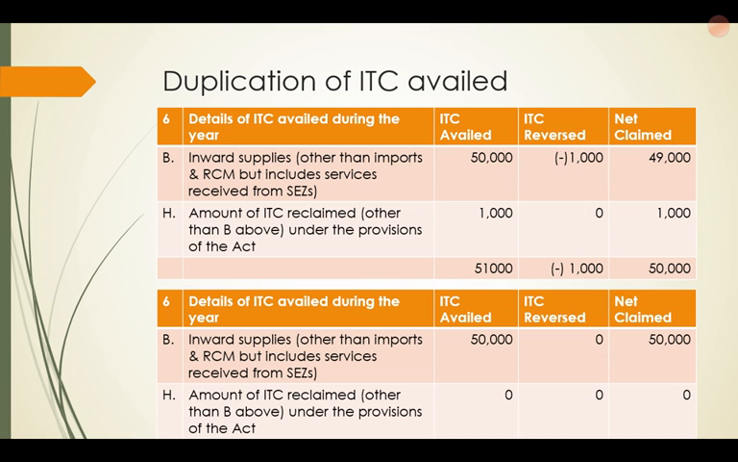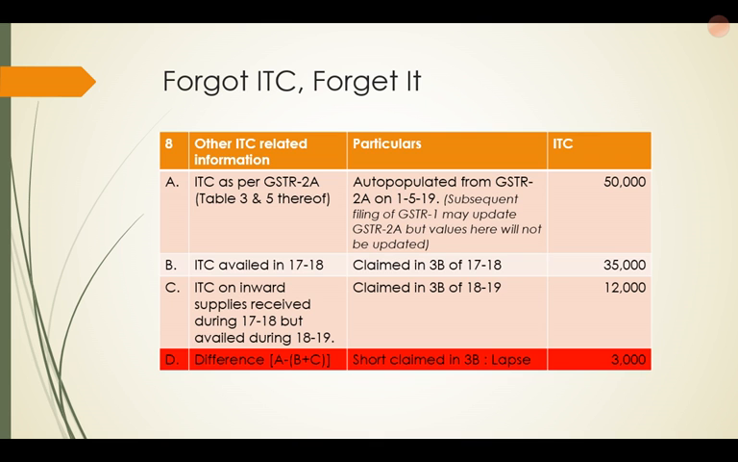Some people could have also shown it like this: in 6B itself, since in the same year it has been availed, reversed and again reclaimed, they can show it in 6B itself, and in 6H the amount could be 0. So I think the better approach is the one shown at the top, but if you've shown it the second way, then I think that is also fine. That is what the press release says.